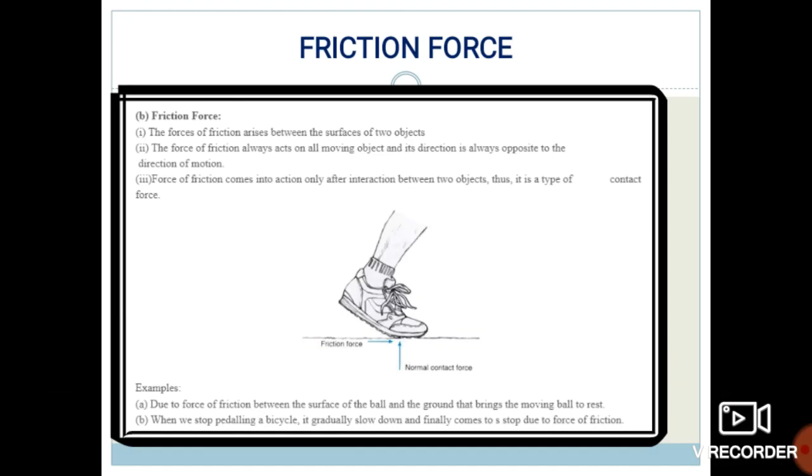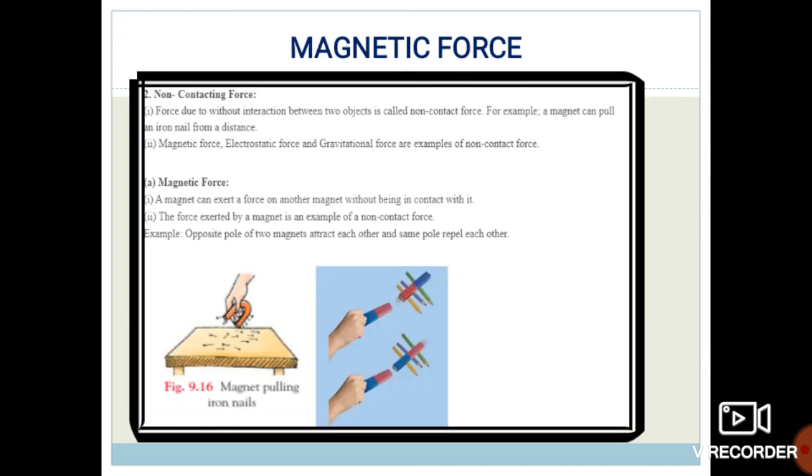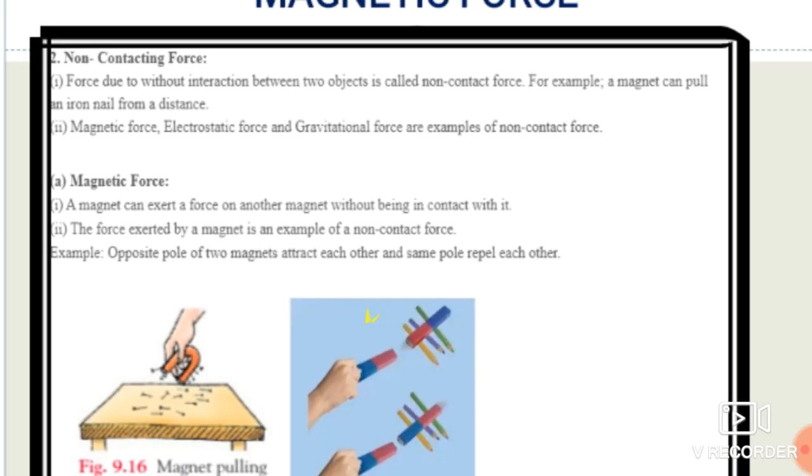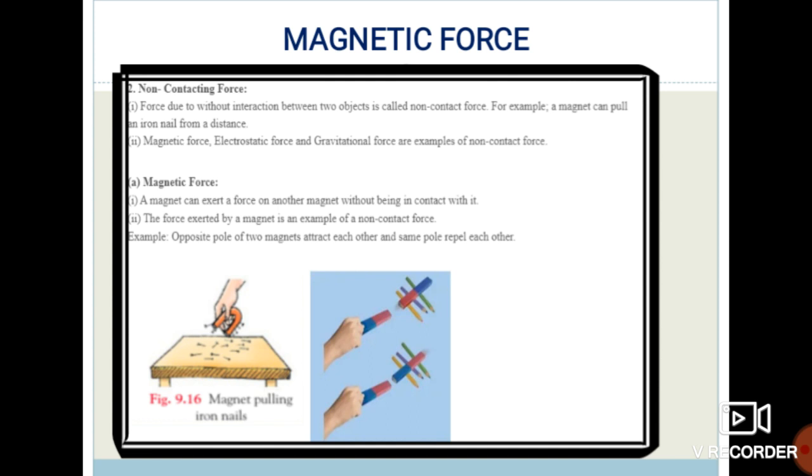Okay students, got it? So these two are the types of contact forces, the muscular force and the friction force. The next one is the non-contact forces. First we saw the contact force, now non-contact forces.